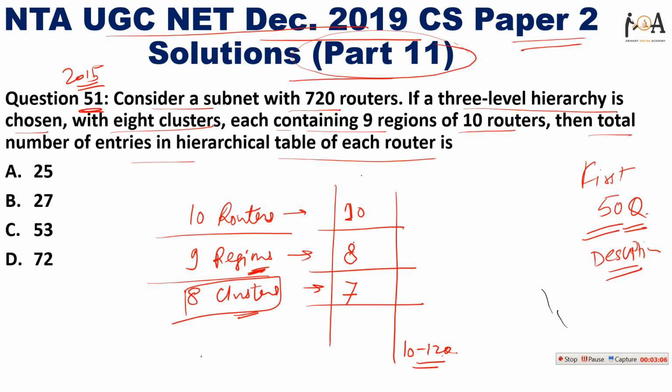So you just need to add 10 plus 8 plus 7, which is nothing but 25. So option A is the correct answer. 25 entries would be there in this hierarchy. And this question was also asked in UGC NET 2015 with the same and exact data.